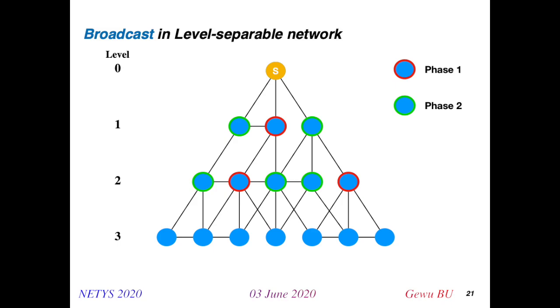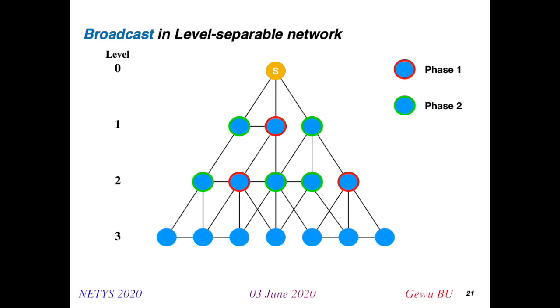Nodes with different labels wake up in different phases of every round. For example, the nodes on the red side wake up and send a message in the first phase of the round, and the nodes on the green side wake up and try to send a message in the second phase of a round.